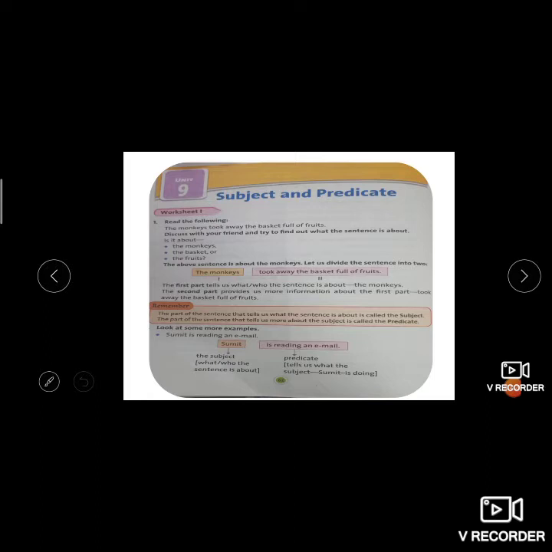Now children, open your text practice book. It's not that difficult for you, but we will read this and complete this unit. They have given the subject and the predicate. Read the following: The monkeys took away the basket full of fruits. Discuss with your friend and try to find out what the sentence is about. Is it about the monkeys, or the baskets, or the fruits? Now just take out your practice books, page number 84. There we have this unit, the sentences, subject and predicate.